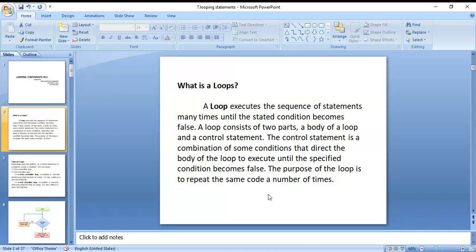Again go back, again check the condition. Like that, as many times as the condition is true, that many times the loop is executed. When the condition is false, then it comes out of that loop.